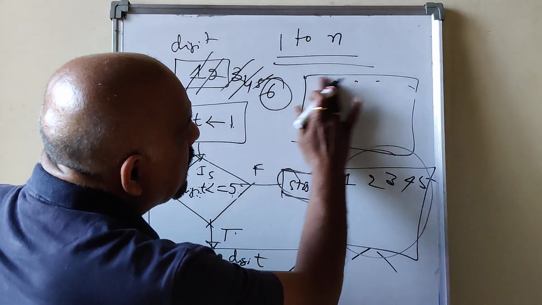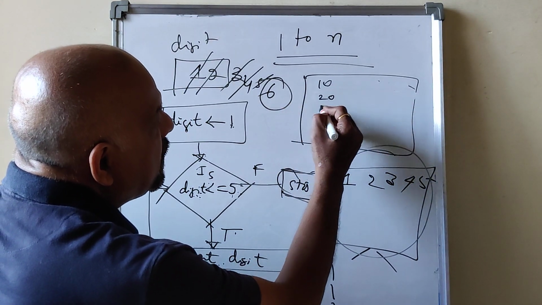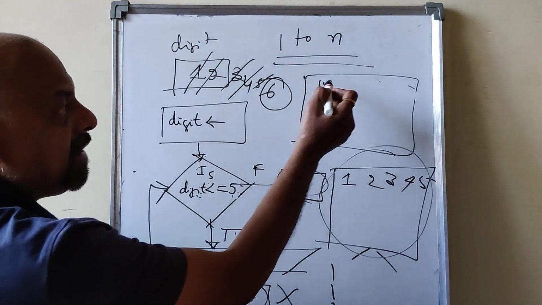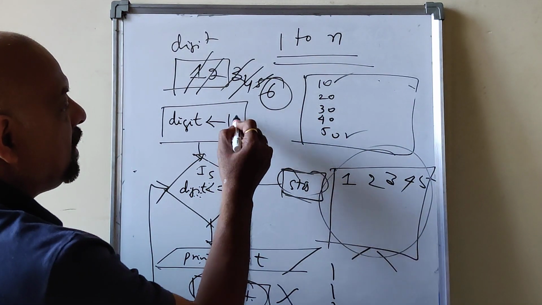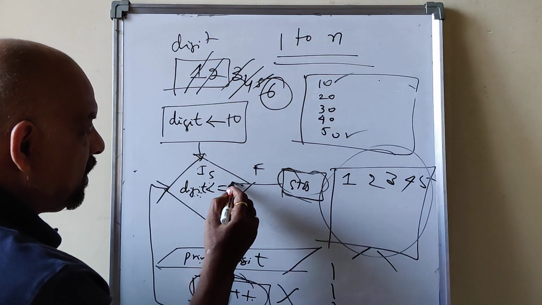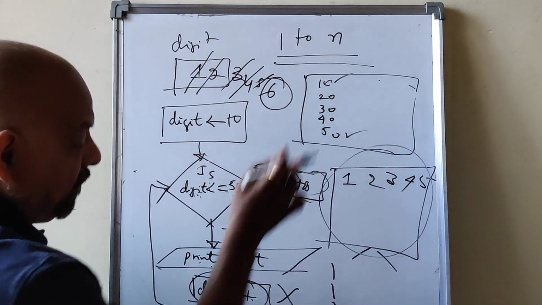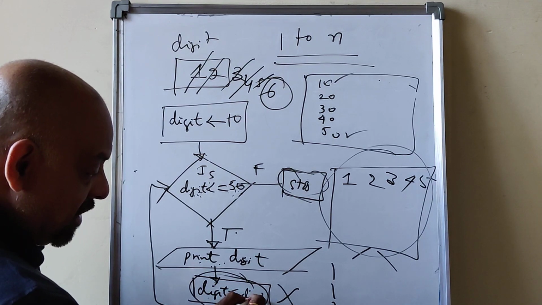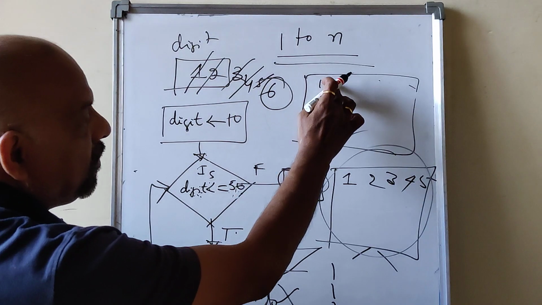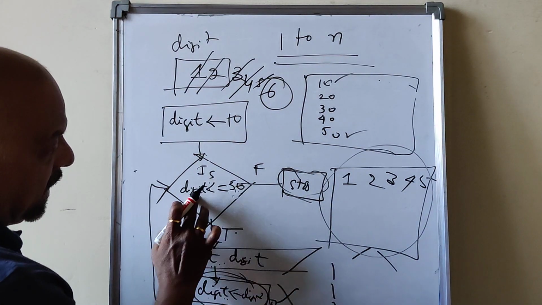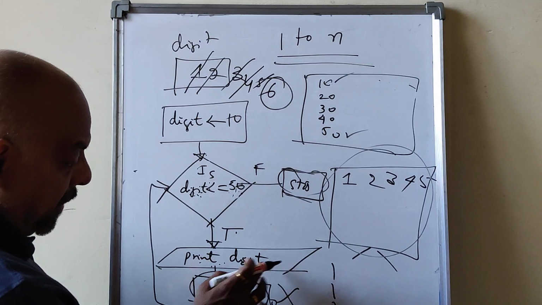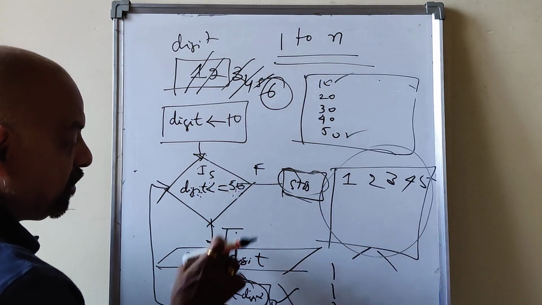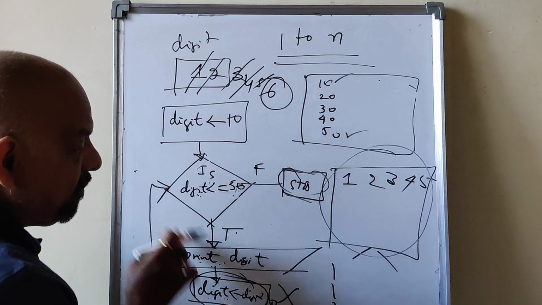For example, I want to print 10, 20, 30, 40, 50. Then what you have to do here? Instead of the initialization, what is the starting value? What is the final value? Digit is equal to 10. Final value, less than or equal to 50. Here, what is the difference? Not digit plus plus, but digit is equal to digit plus 10. Once it is 10, 10 less than or equal to 50. Then 10 will be printed. It becomes 20 now, 10 plus 10. 20 less than or equal to 50. 20 will be printed. 30, 40, 50, like that.